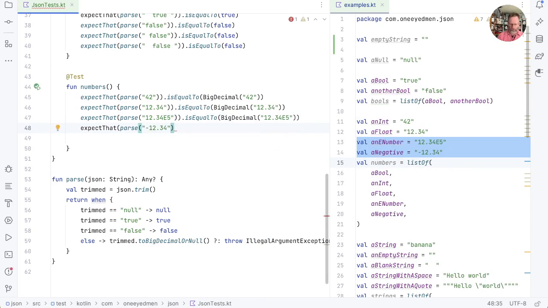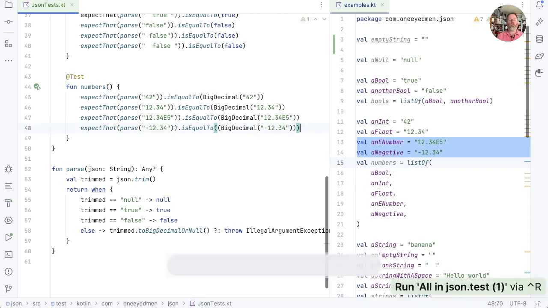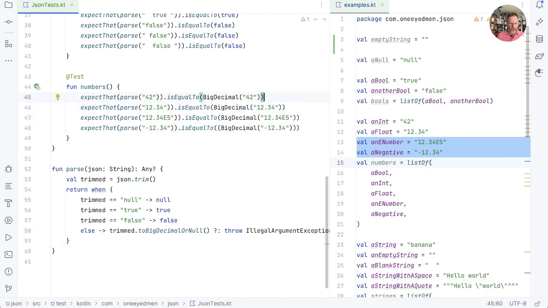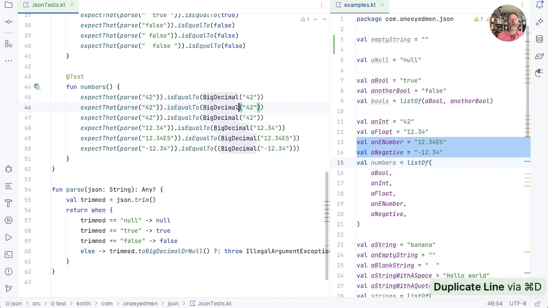And this one is equal to BigDecimal of minus 12.34. Are we good? Yes, we are. And I think for form's sake, I'm just going to try the spaces around the 42 version.